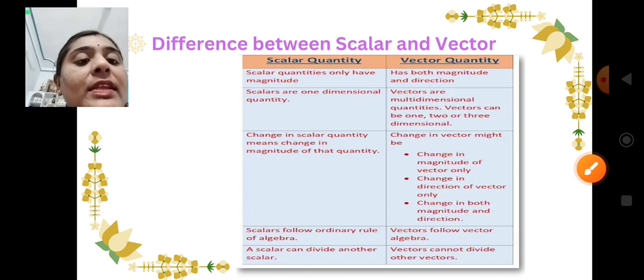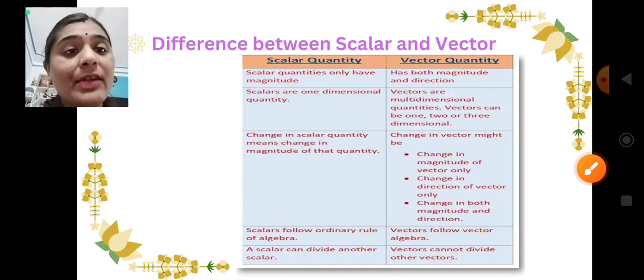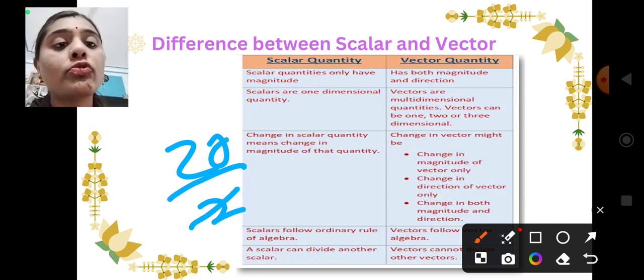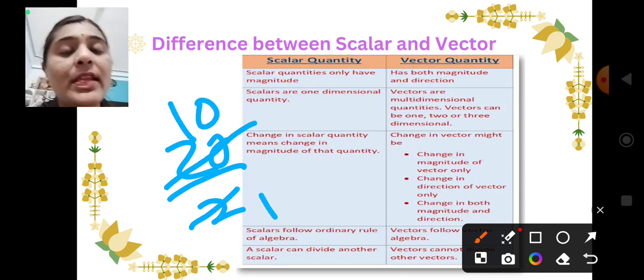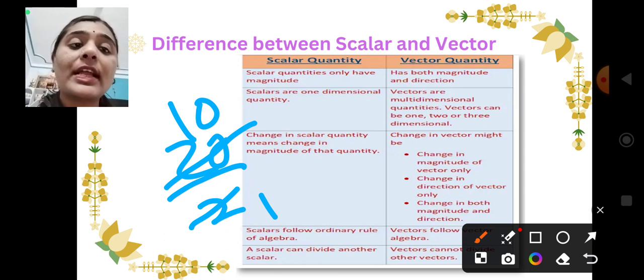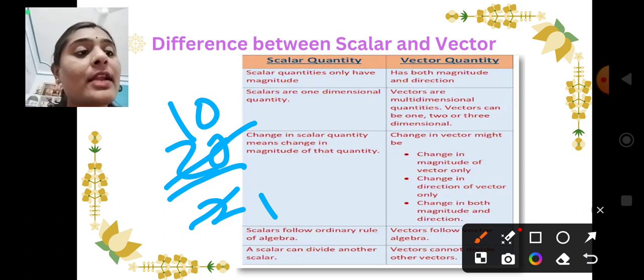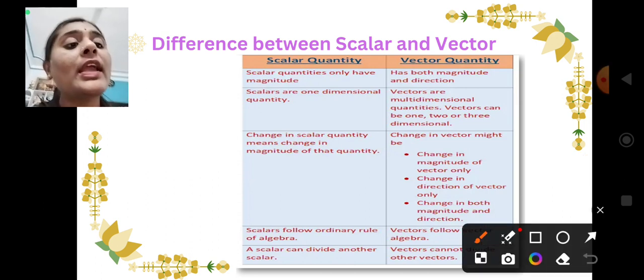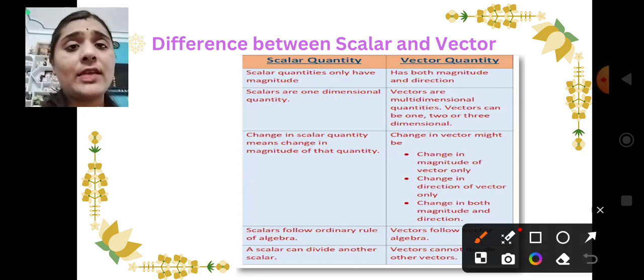Let us see, a scalar can be divided by another scalar quantity, means what? 20 divided by 2, both are magnitudes, it can be divisible, right? So a scalar quantity can divide another scalar, and a vector cannot divide a vector quantity. For a vector quantity, there are different ways to write it.